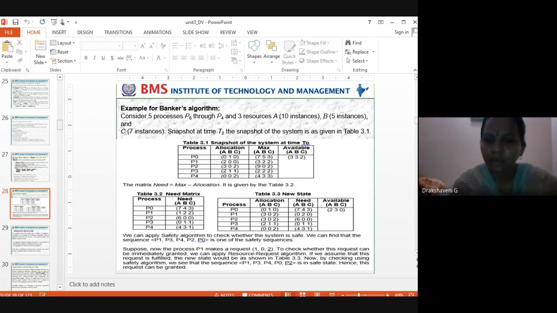That's what here. P1 we have already completed. Now P2, yes, I can give. P2 will also be complete. When P2 is completed, what resources will she give me back? She will give me back whatever I have allocated to her before, 3, 0, 2. That she will give me back.